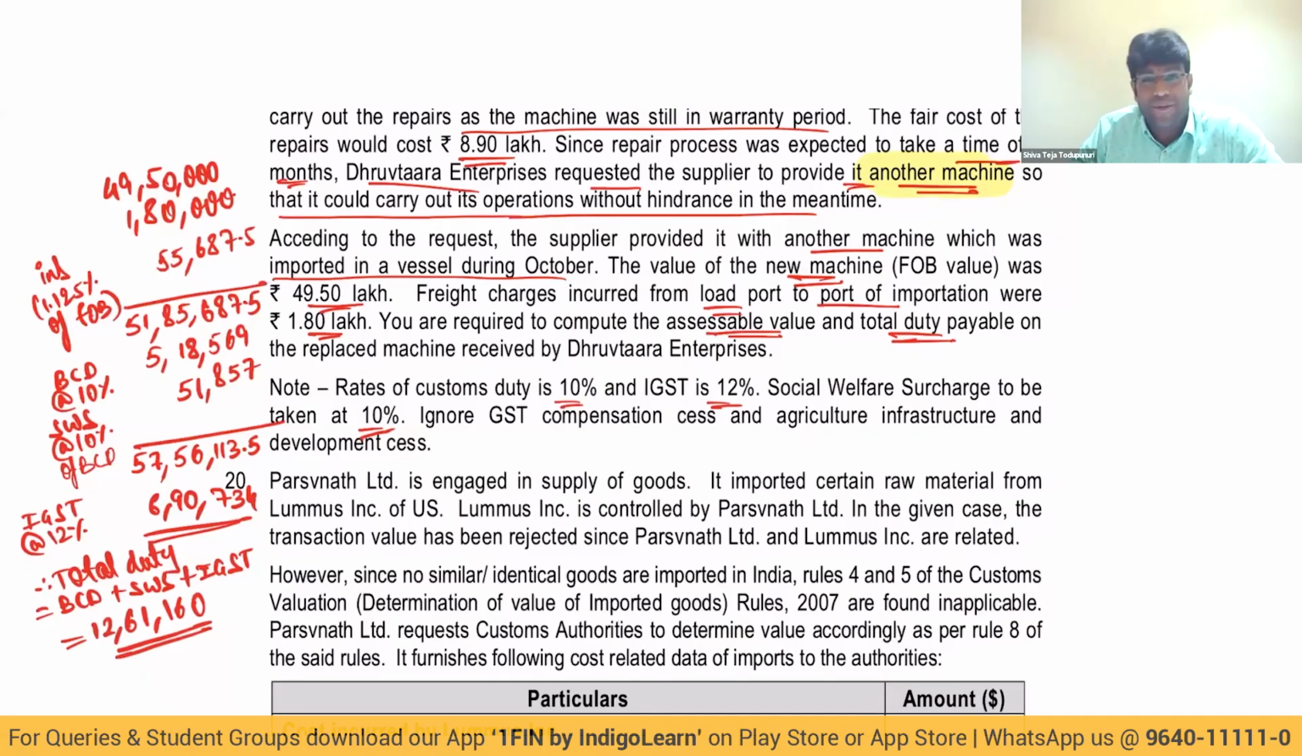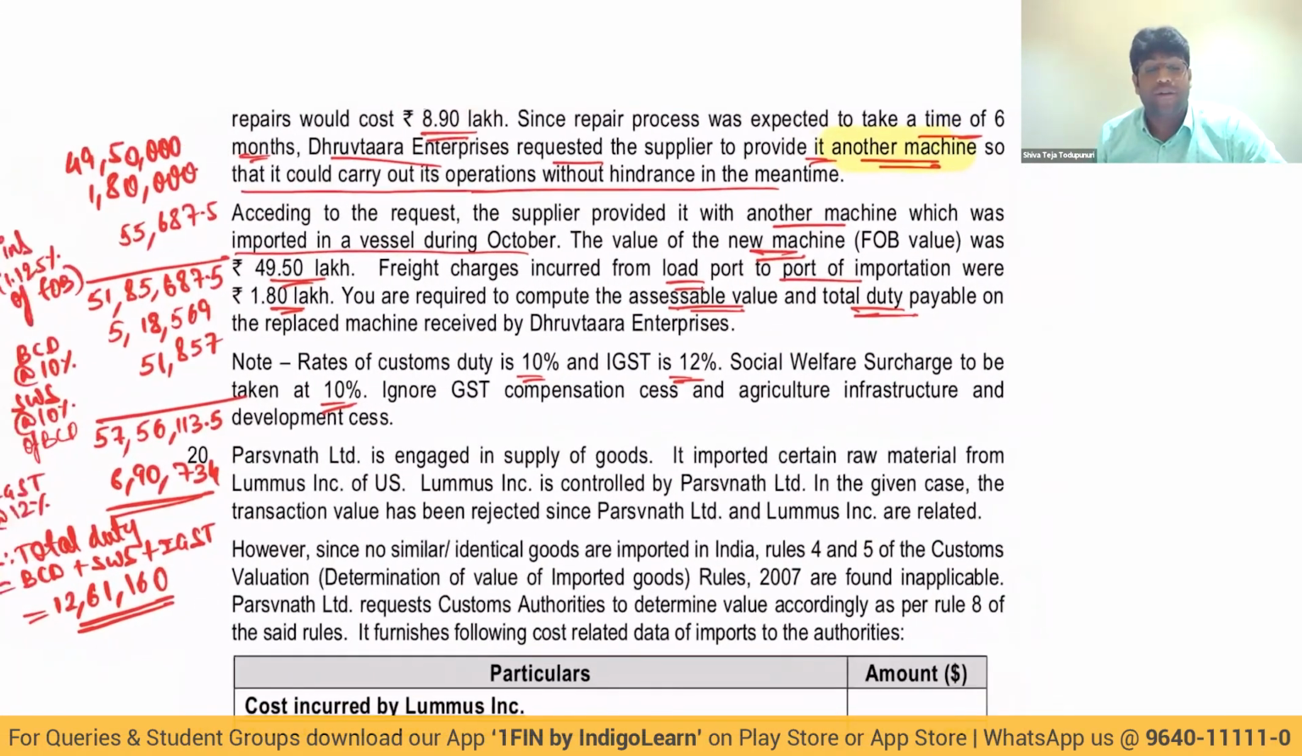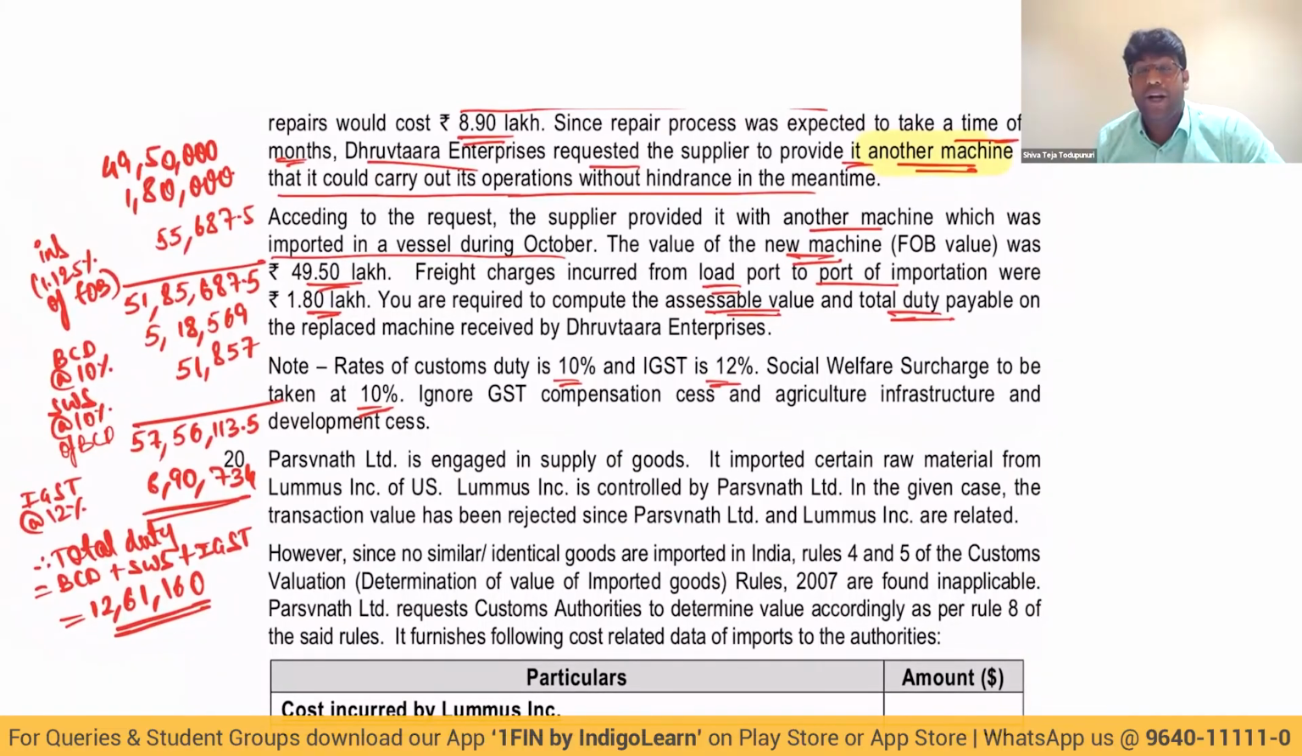Interesting concept on the provisions of customs duty. Are we clear, my dear friends? Why did we not apply the fair cost of repairs? Because imported goods and exported goods must be one and the same. That is a precondition given in the law. If they are different, then these provisions of fair cost of repairs and all will not apply. We'll charge the duty on the entire value.